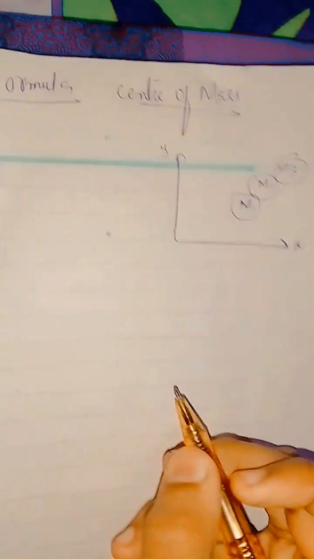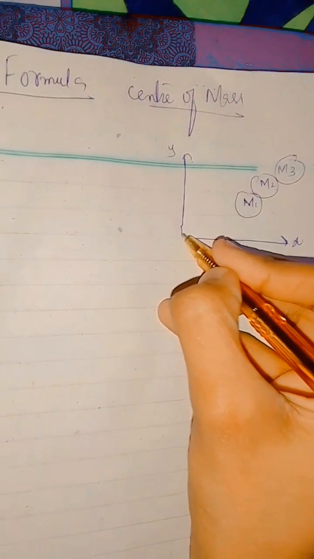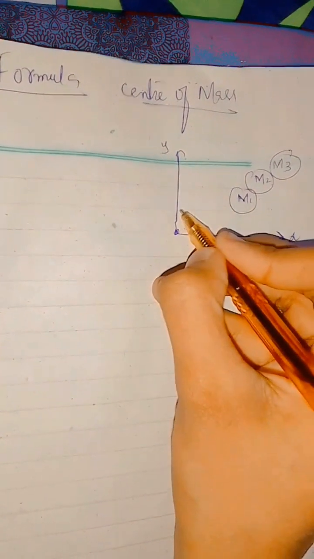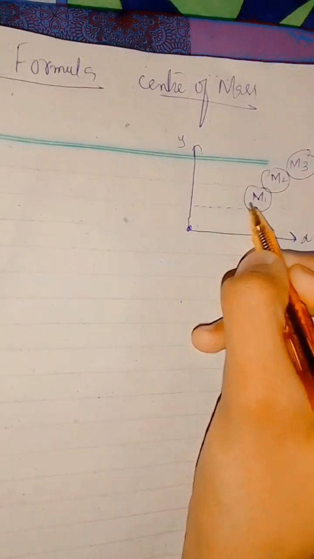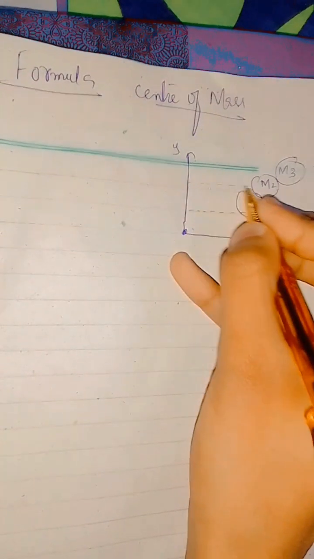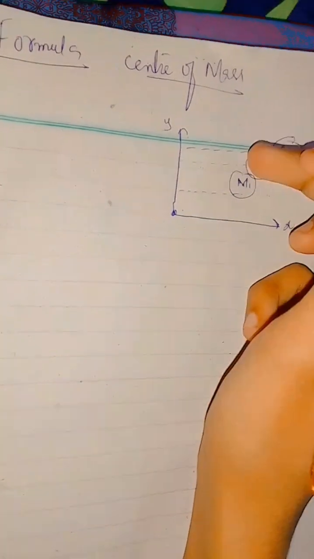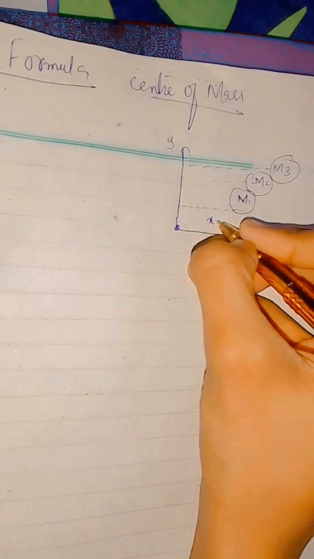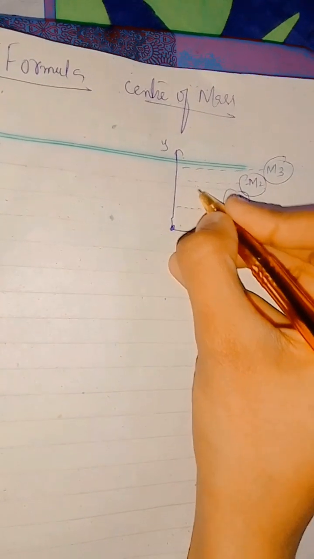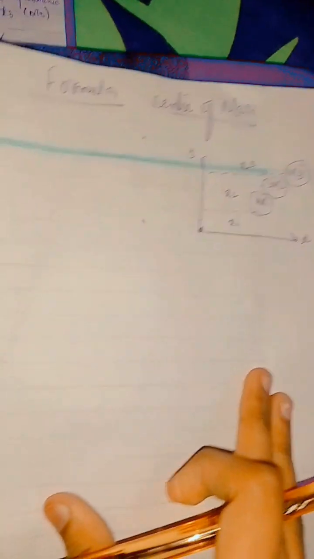As we know, from the origin there will be some distance to each mass. I am naming those distances x1, x2 and x3.